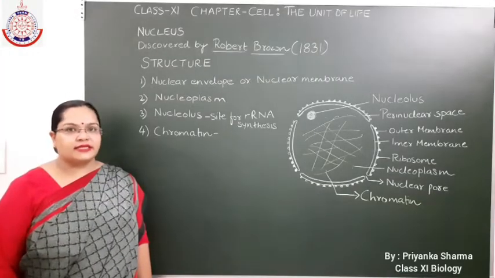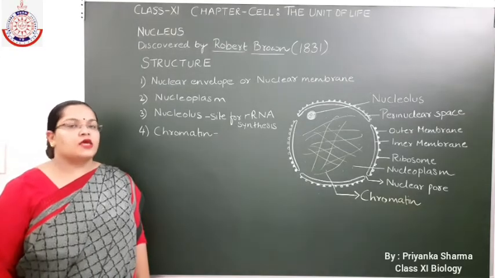Now let's study in detail the structure of the nucleus.